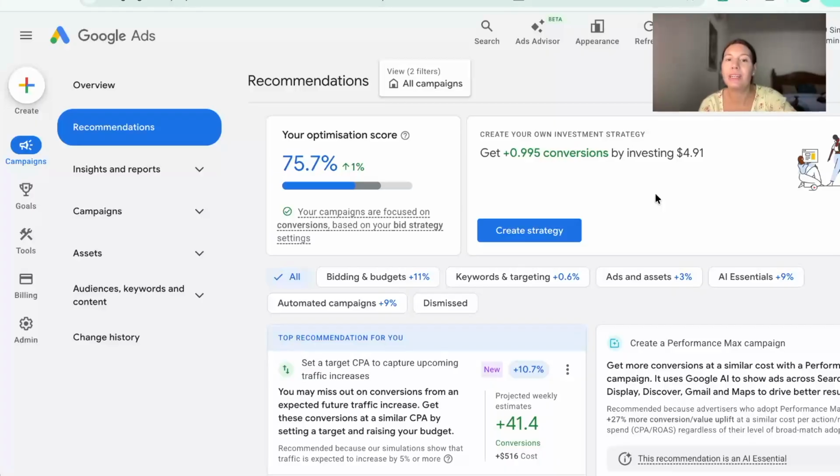So as a quick recap of what I just said, Google Ads recommendations are not always bad, but blindly following them can lead to wasted budget, less control, poorer targeting. So use them carefully and not automatically.